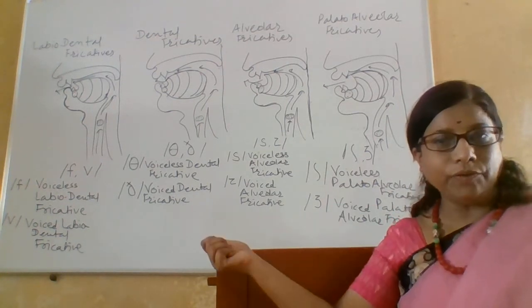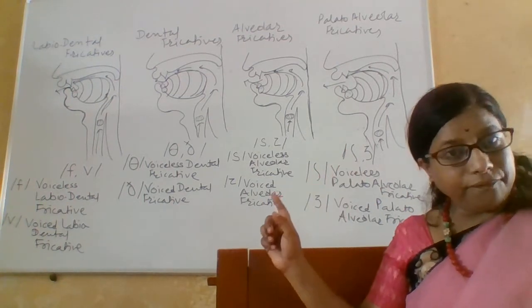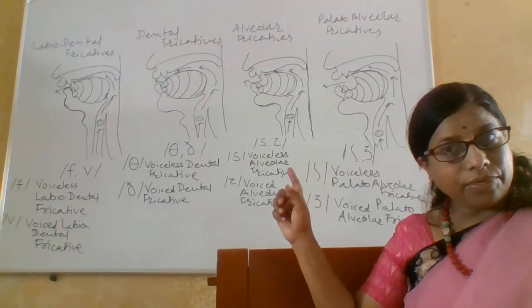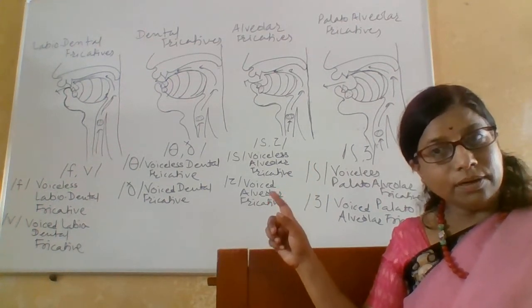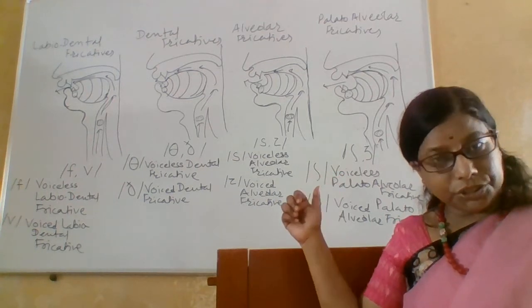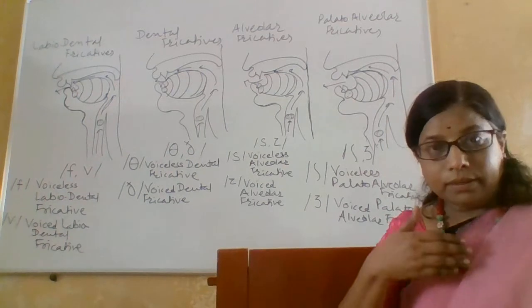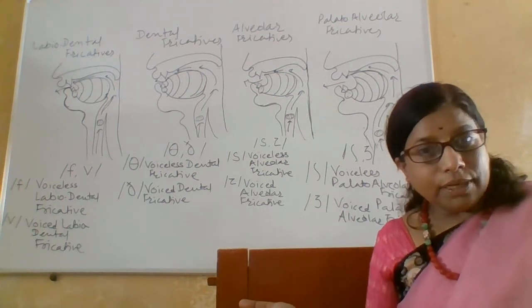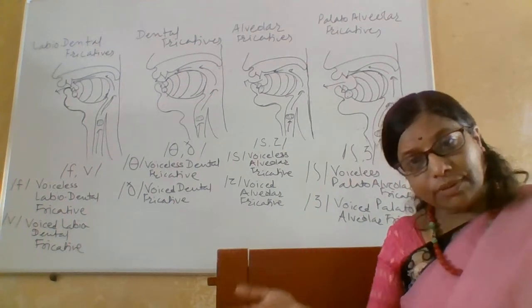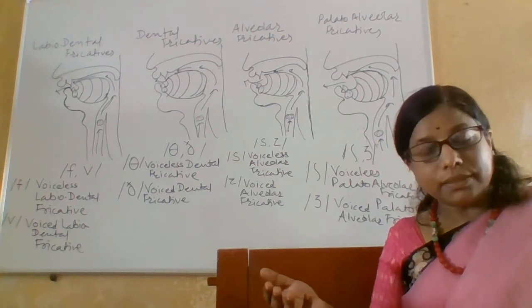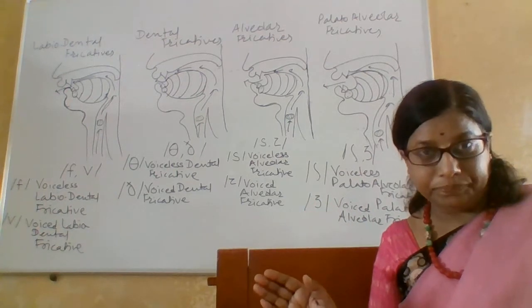Here, in case of F, V, theta, eth, S, Z, Sh, Zh, and H, the manner of articulation, that is, the manner in which the air goes outside, is with some friction.